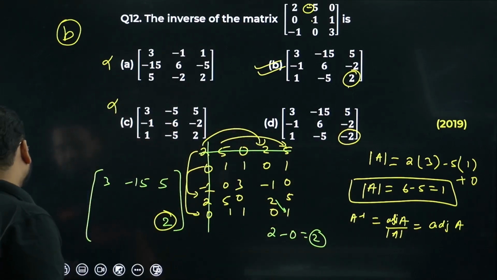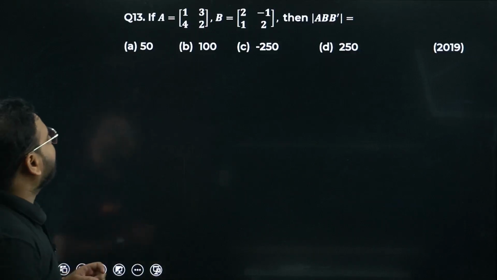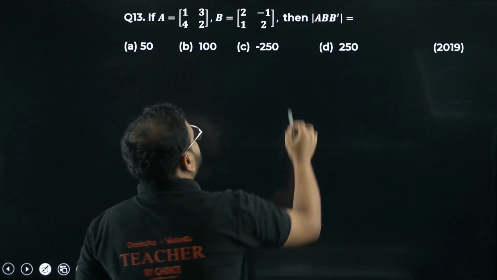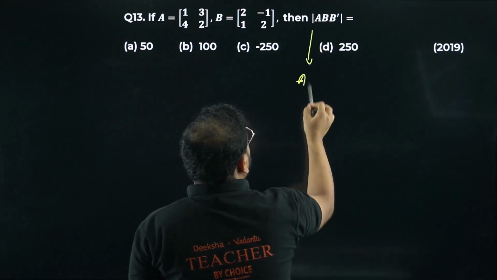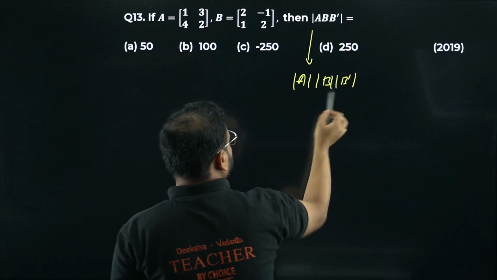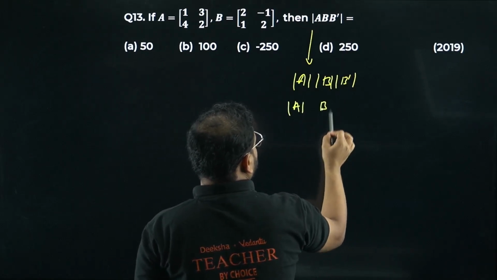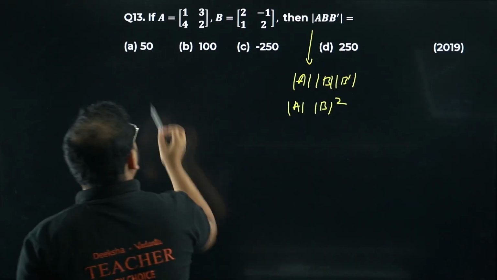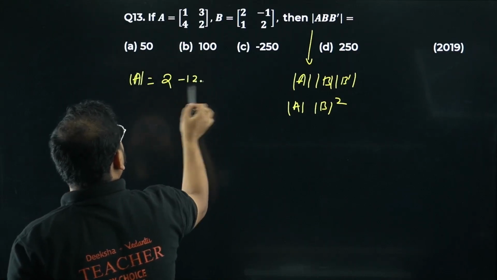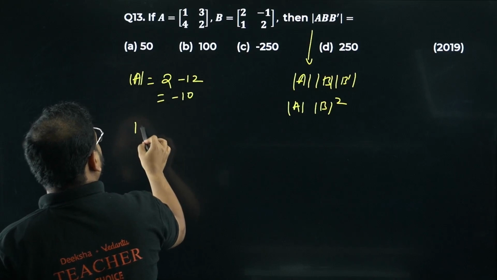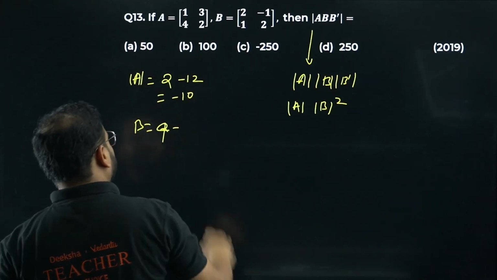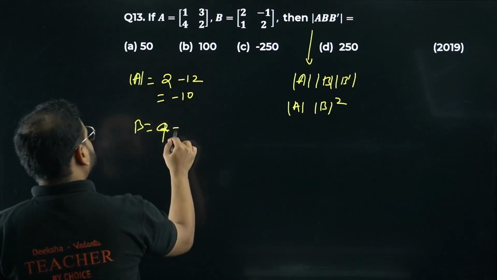Question number 13 now. If A equals 1 3 4 2, we are asked to find this, right? So I'll get this as, okay, this is the same thing, no? Let's find the value of determinant of A. I get here 2 into 1 is 2 minus 12, so minus 10, and I get the B value as 2 into 2 is 4, so 4 minus of minus 1, so plus 1, I get this as 5.